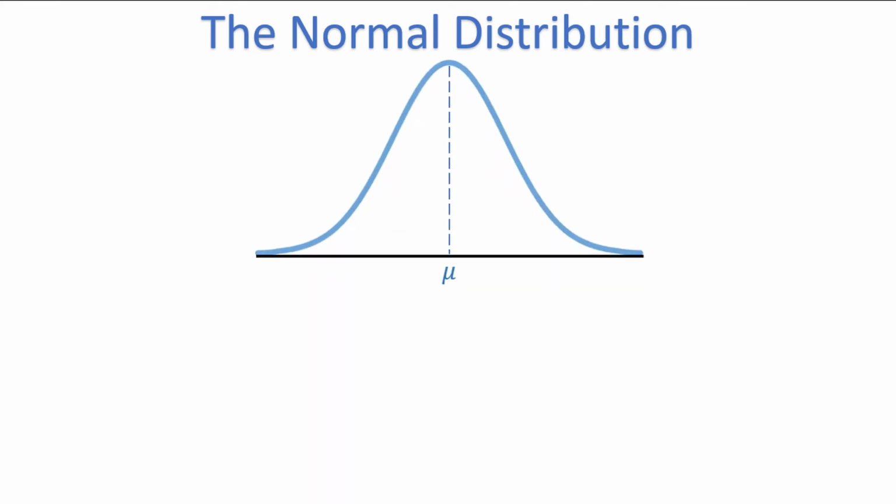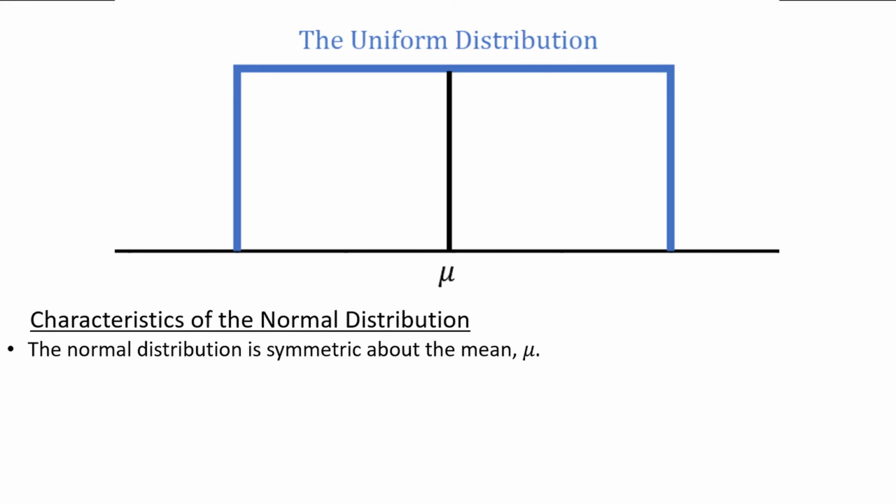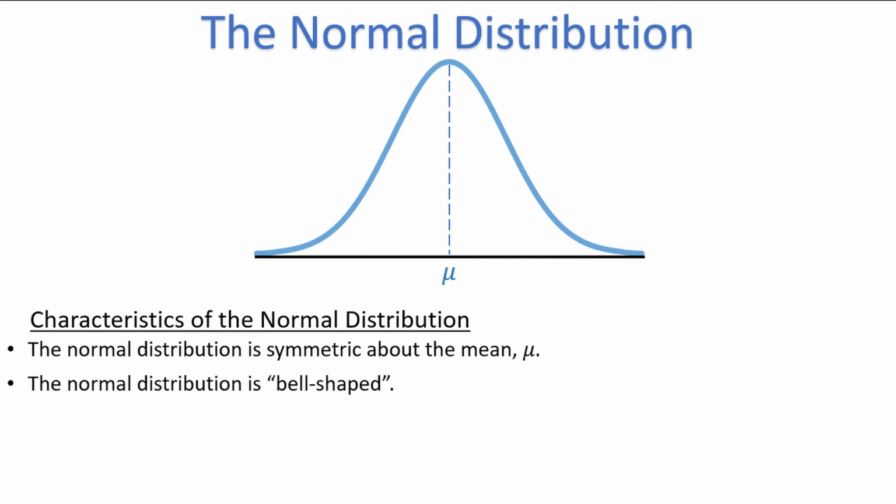This is what the graph of the normal distribution looks like. Let's discuss some of the important characteristics of the normal distribution. The normal distribution is symmetric about the mean mu, but being symmetric about the mean isn't enough to make a normal distribution. There are other distributions that are symmetric about their means, like the uniform distribution, which are not considered normal. The distribution also has to take on this shape, which we often call bell-shaped, because it looks sort of like a bell.